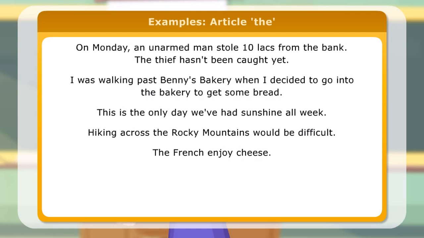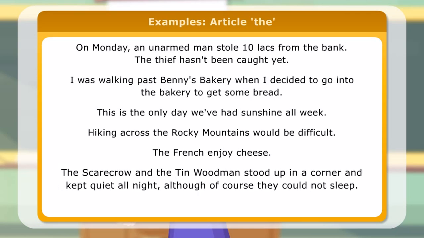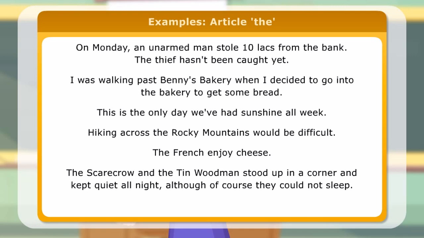The French enjoy cheese. The Scarecrow and the Tin Woodman stood up in a corner and kept quiet all night, although of course they could not sleep.